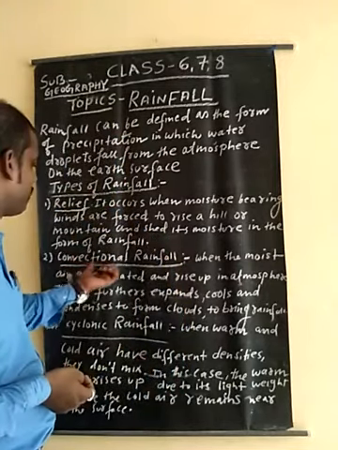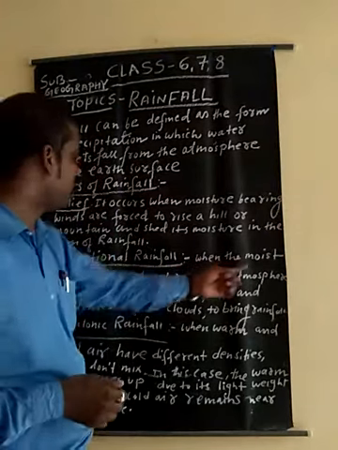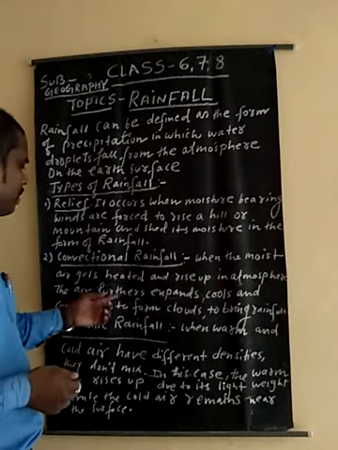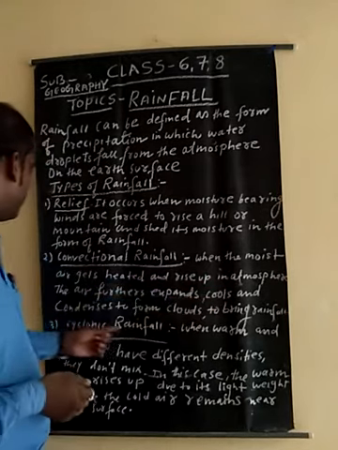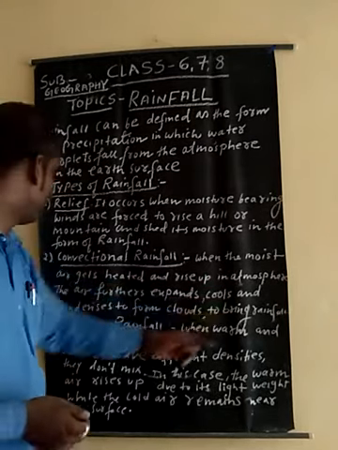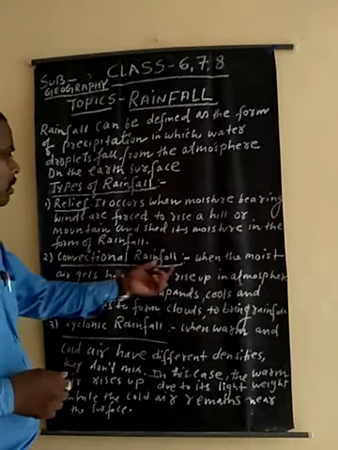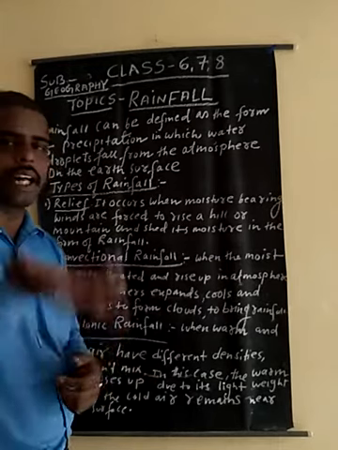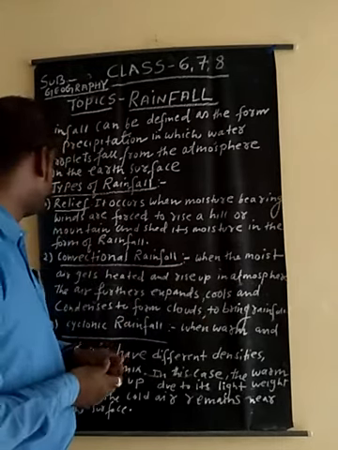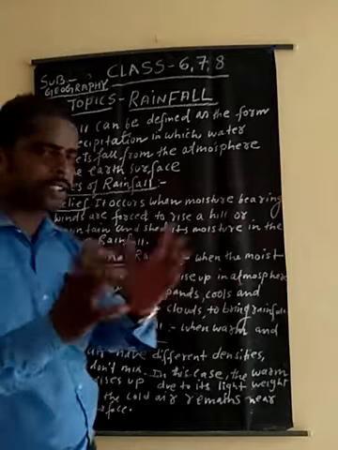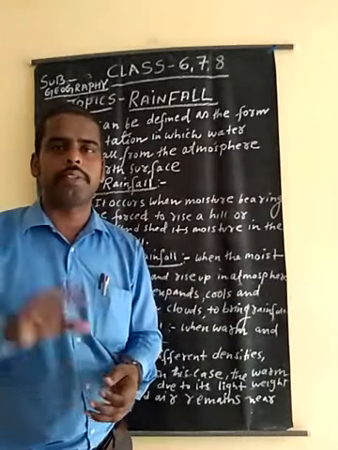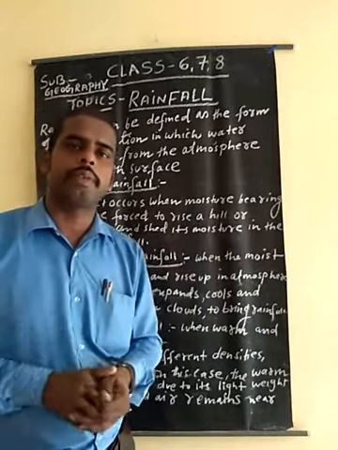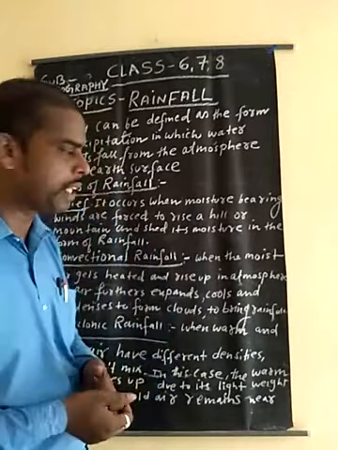Second one is convectional rainfall. When the moist air gets heated and rises up in the atmosphere, the air further expands, cools and condenses to form clouds to bring rainfall. We know when the moist air gets heated, it rises very high in the atmosphere, and the air further expands and cools. When it cools, the clouds become heavy, it comes down, and it occurs in the form of precipitation known as rainfall.